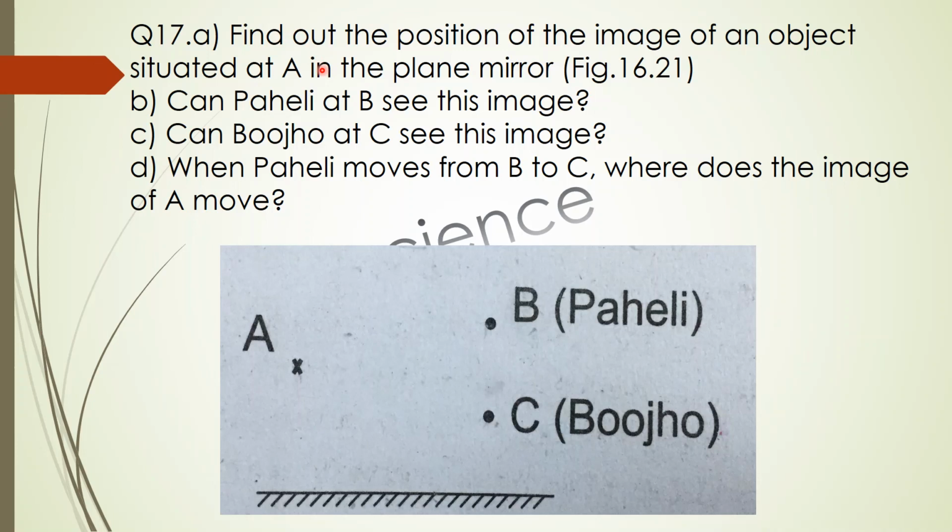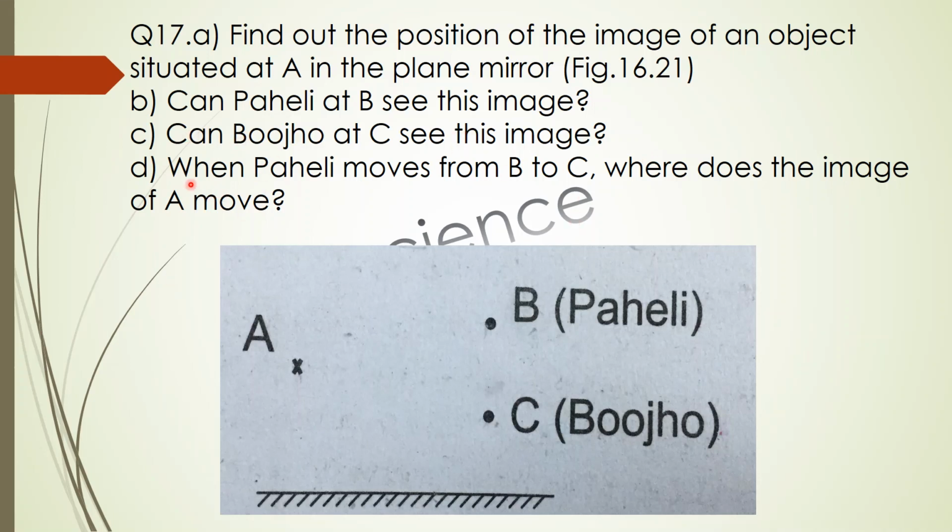Question number 17: Find out the position of the image of an object situated at A in the plane mirror in the figure given below. Can Paheli at B see this image? Can Bhujo at C see this image?